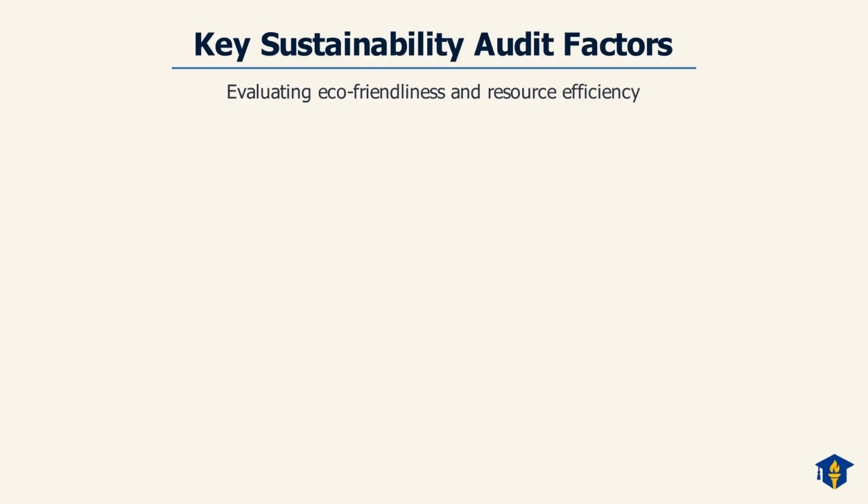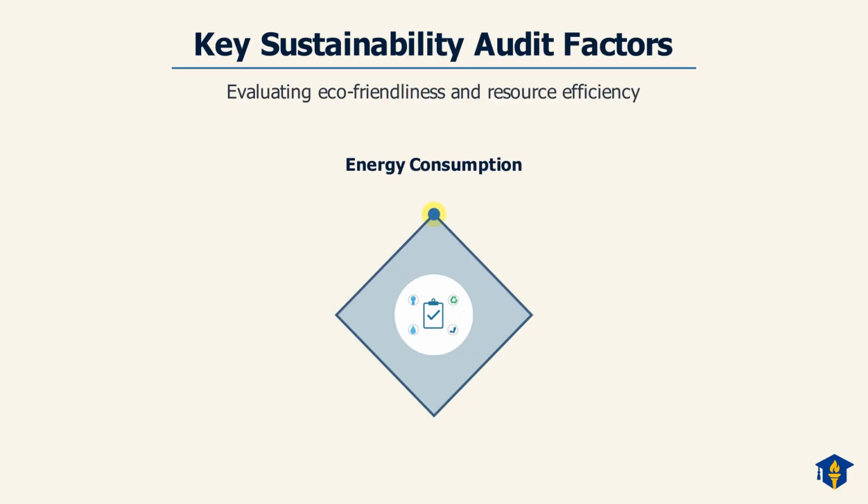This process helps evaluate an entity's eco-friendliness and overall resource efficiency. A crucial factor to examine is energy consumption, including electricity and fuel usage. You need to assess the total electricity and fuel usage to identify areas for reduction.